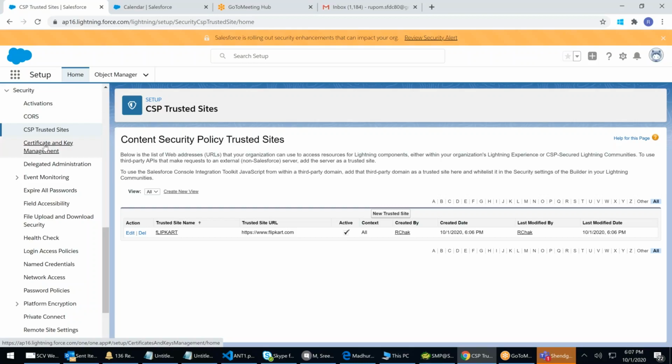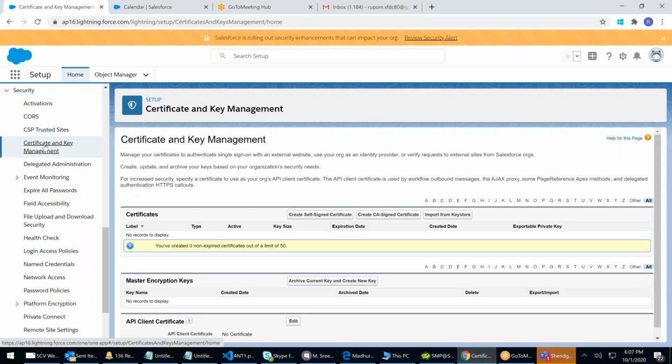Next, Certificate and Key Management. Don't disturb this. It's not your work. Don't create any keystore or import keys. These are encryption and decryption, certificate validity. If your development team asks, as an admin, they want a certificate, just come and create a CA-signed certificate or a self-signed certificate. If you take a self-signed certificate, you have to be available in the org. Tomorrow, if you resign, that certificate will not work. That's the reason we mostly create a self-signed certificate. It will create and you can download it, and share it with them as an attachment.